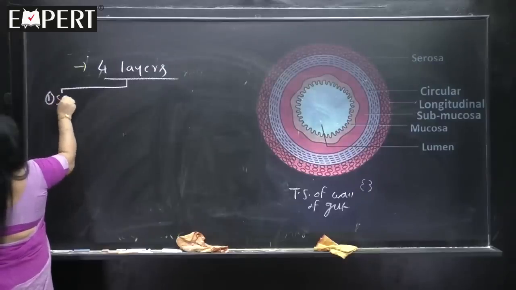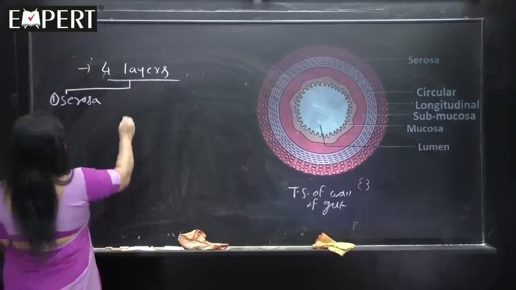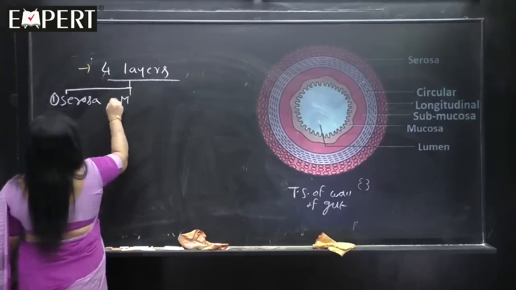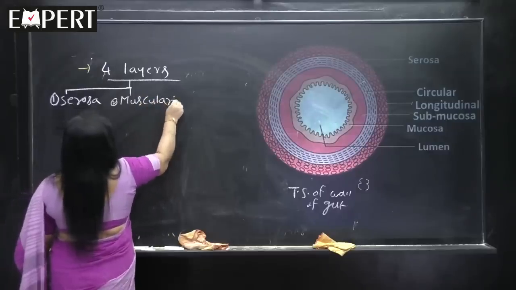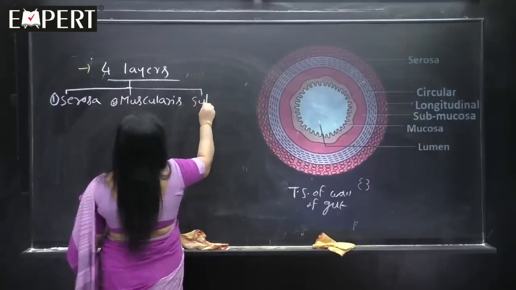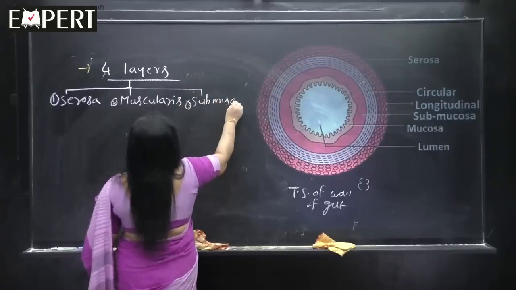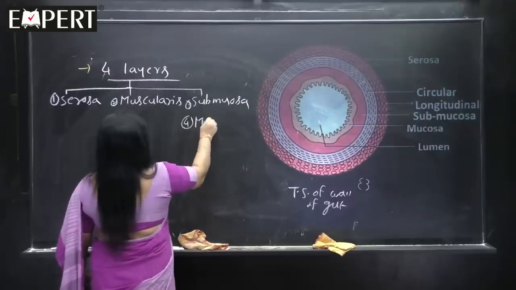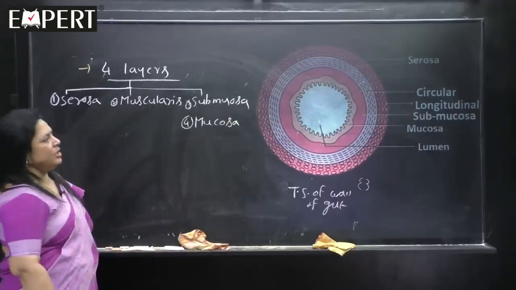First one is called the serosa. Second one is called the muscularis. Third part is called the submucosa, and fourth part is called the mucosa.